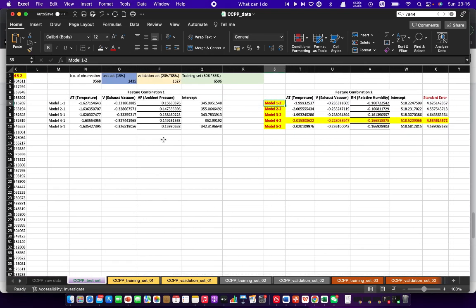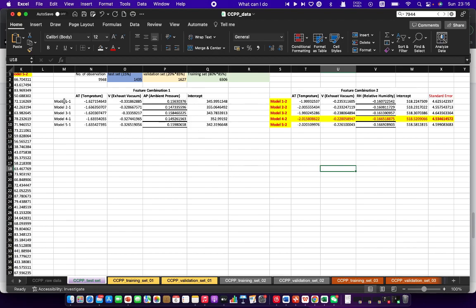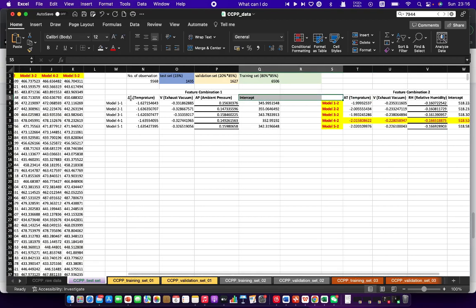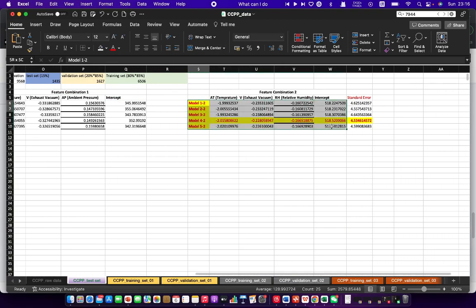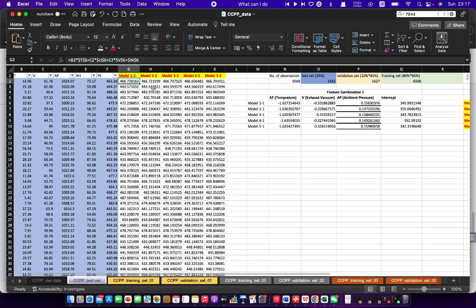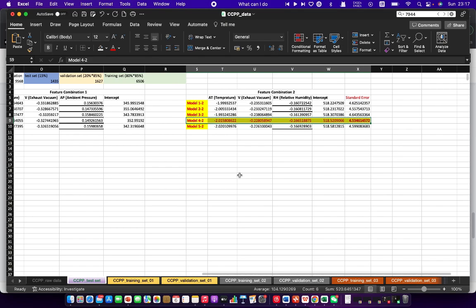I just copied all my model results here. So here is feature combination 1. Here are the 5 results for feature combination 2, and I compared each 2 of them, and I found out that basically feature combination 2, or my model that ended with 2, presents better results, because they have smaller standard error than the first one. So I just picked out these 5 results, and I used them on my test sets, and I calculated all the predicted results, and I used the standard variance to compare the errors of the models. So finally I found out that this set of models gets the best results.